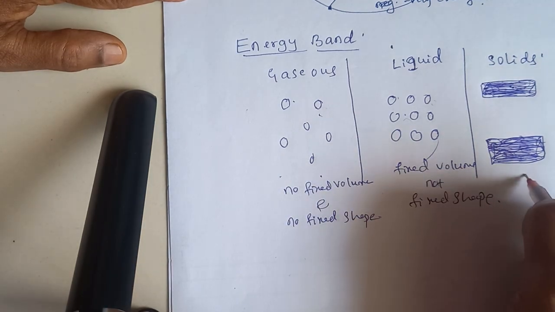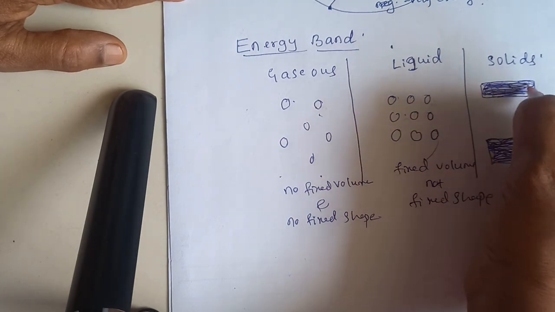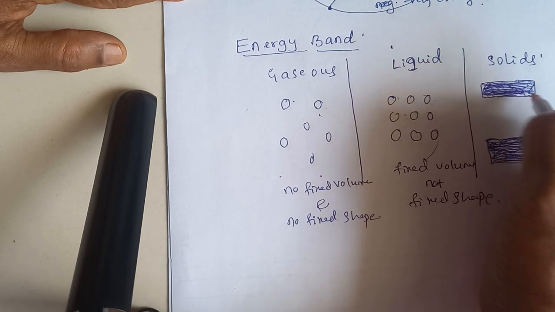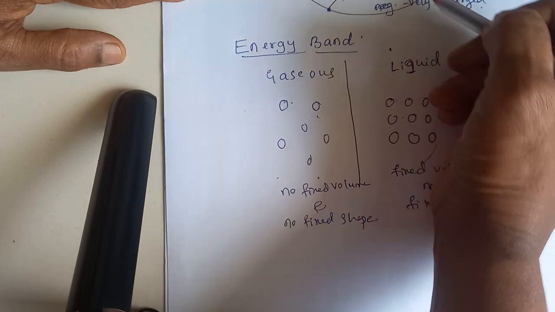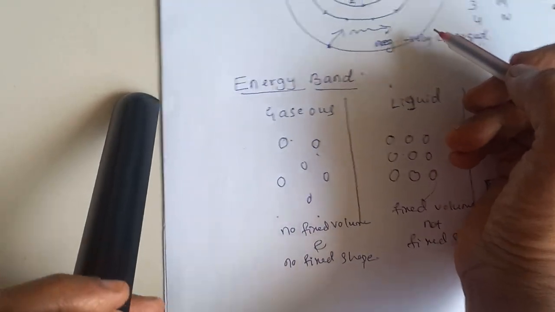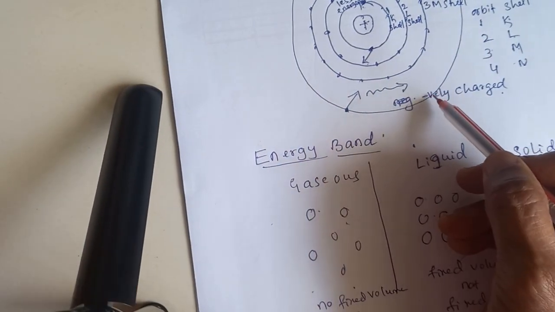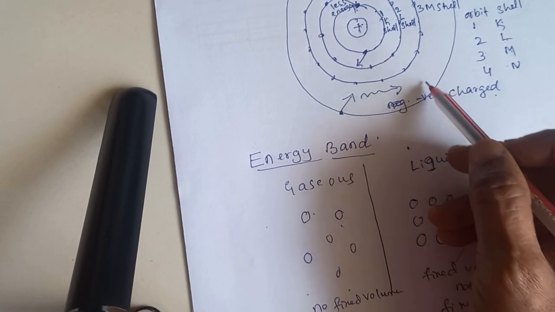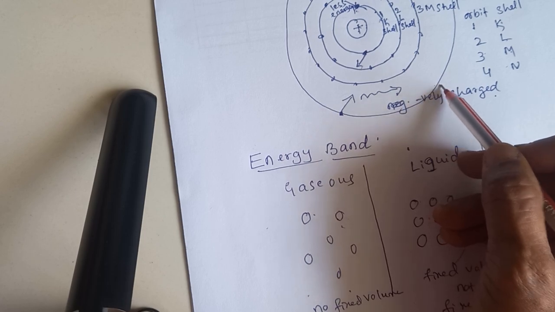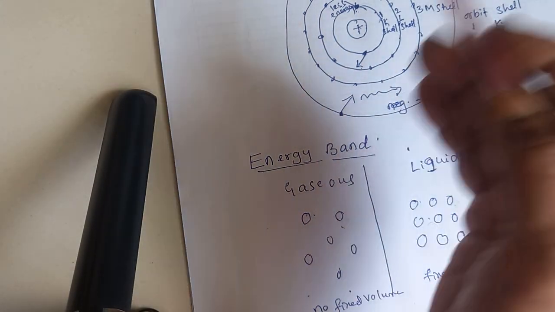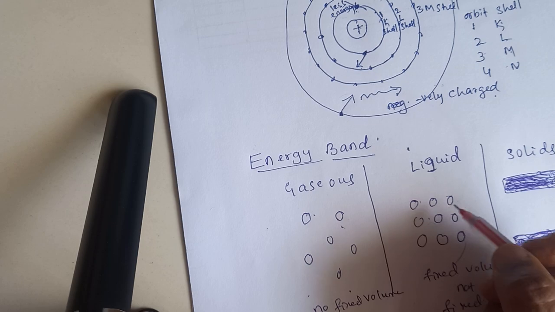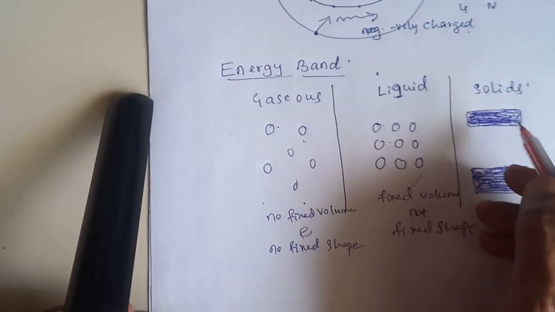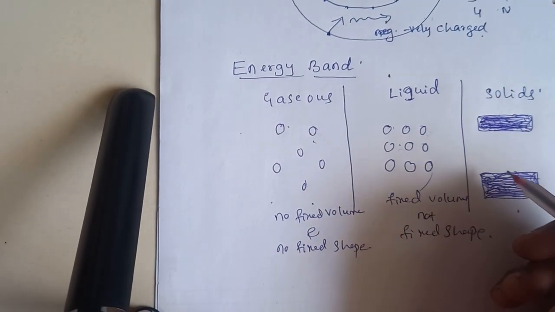But in solids, the molecules are closely packed in a regular pattern. This close packing causes the electron orbits of the atoms to overlap, which leads to the formation of the energy band. So this is the formation of the energy band.